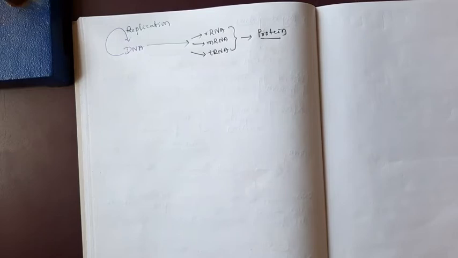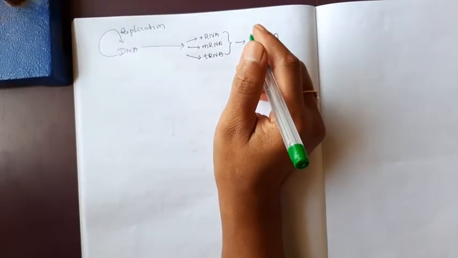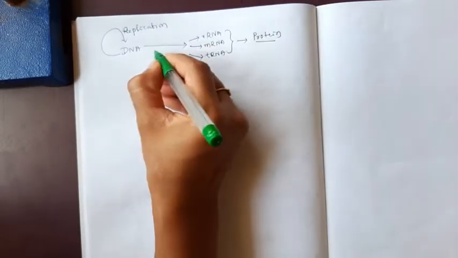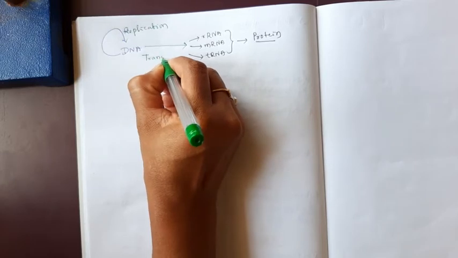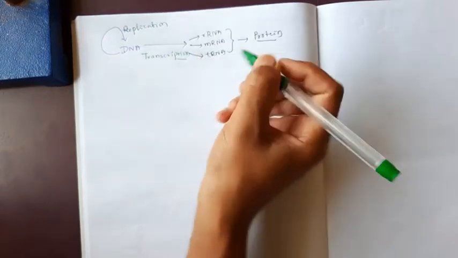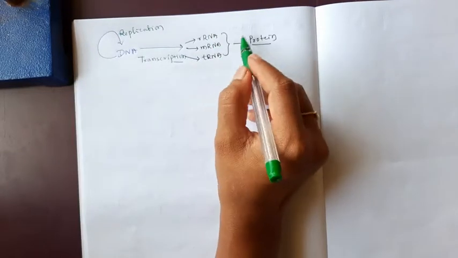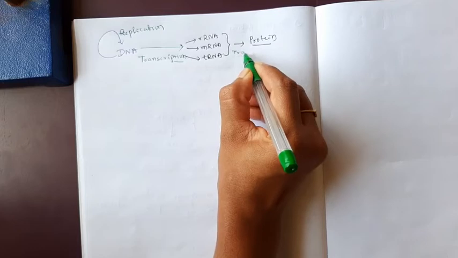You have to understand that DNA is synthesized from DNA by the process known as DNA replication. Like that, DNA helps in the synthesis of all the types of RNAs, by the process known as transcription. And all the RNAs help in the synthesis of protein by the process known as translation.